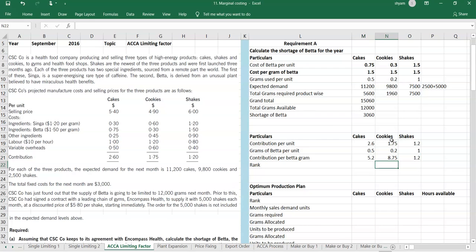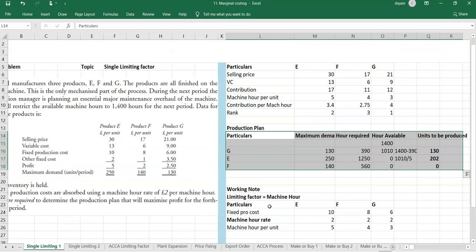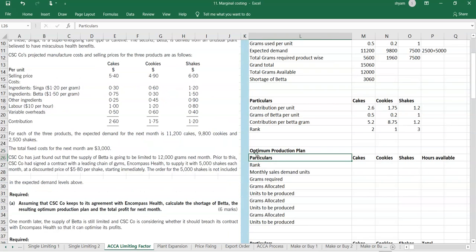So when we rank them, this will be number 1, this will be number 2, and this will be number 3. So we can have the production plan as per what we did in earlier problems. That we'll copy and we'll do it here.